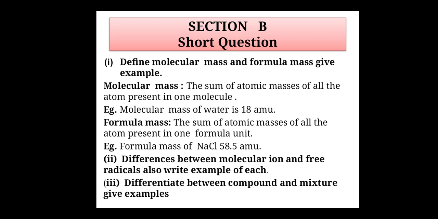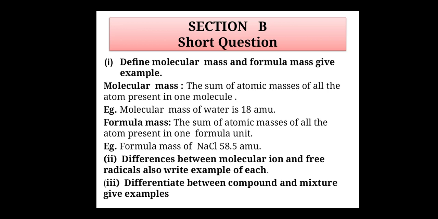Now I will discuss with you Section B that contains short questions. The first question of this section is: define molecular mass and formula mass. Give example. Molecular mass is the sum of atomic masses of all atoms present in one molecule. For example, the molecular mass of water is 18 AMU. The chemical formula of water is H2O, that contains hydrogen and oxygen. Atomic mass of hydrogen is 1 and atomic mass of oxygen is 16. The sum of these atomic masses is 18 AMU.